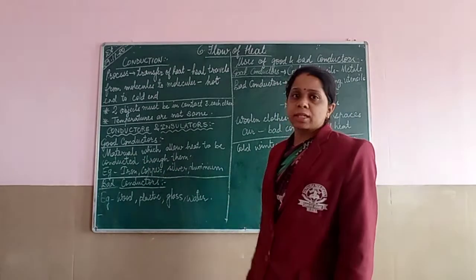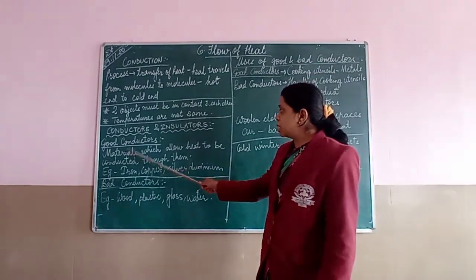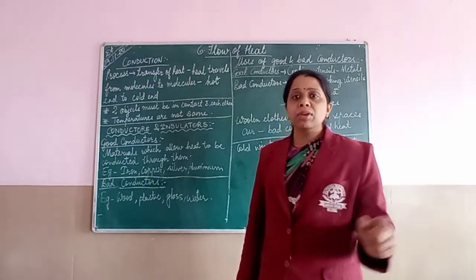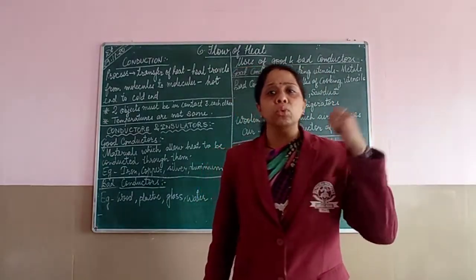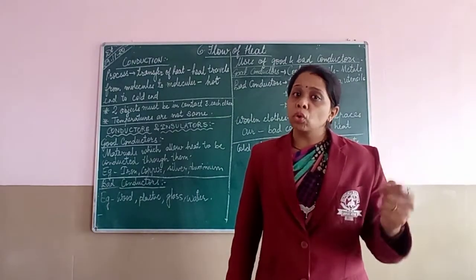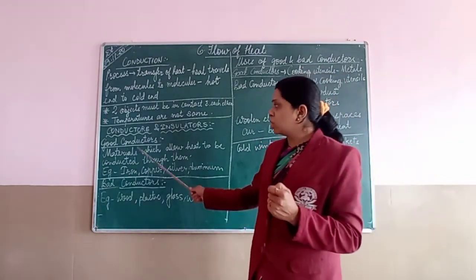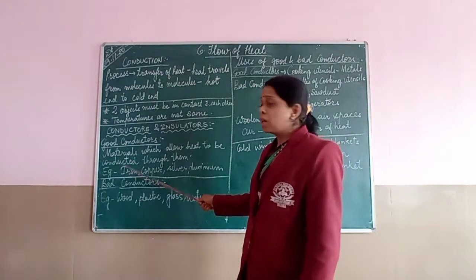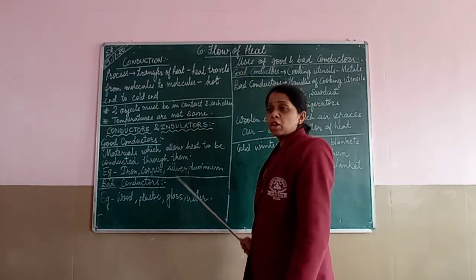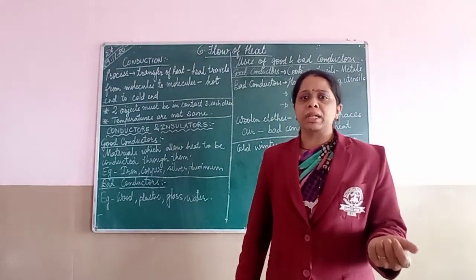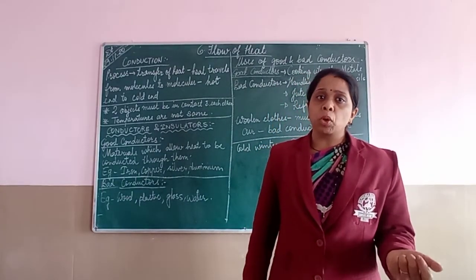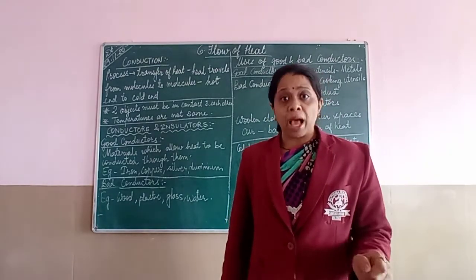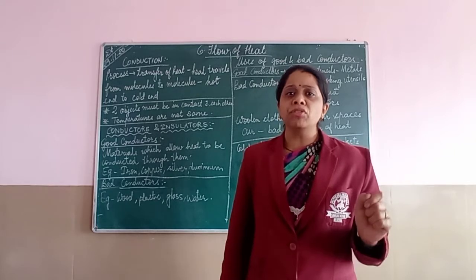What are good conductors? Materials which allow heat to be conducted through them. Whichever material will allow the heat to flow through it, those materials are called good conductors. Which are the good conductors? Good conductors are iron, copper, silver, aluminium. Almost all of the metals are good conductors. That means heat can be transferred from one metal to another metal, as they are good conductors of heat.